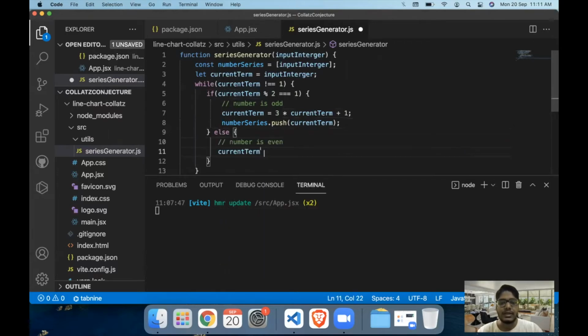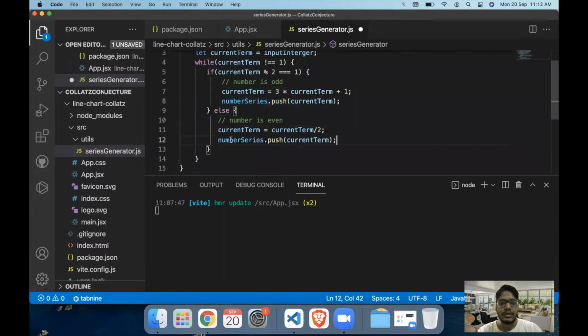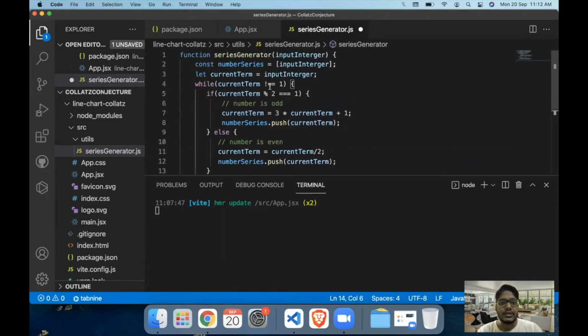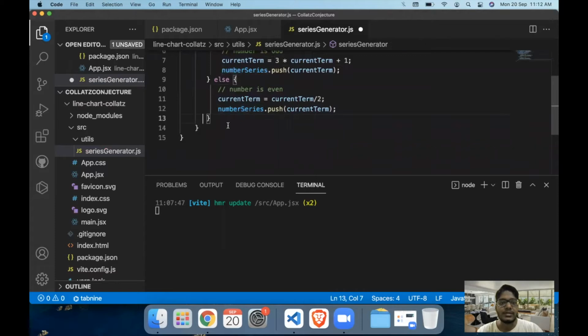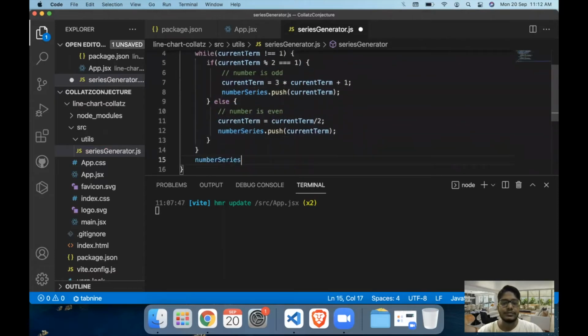So in that case, we divide the term by 2. In JavaScript, the division sign is the slash, and we divide it by 2. Then we push the number into the number series as well. Okay. And then we will eventually run up to the value 1, and at that instance we will stop the calculation and return the number series. So that's the basic pseudocode for generating the number series.